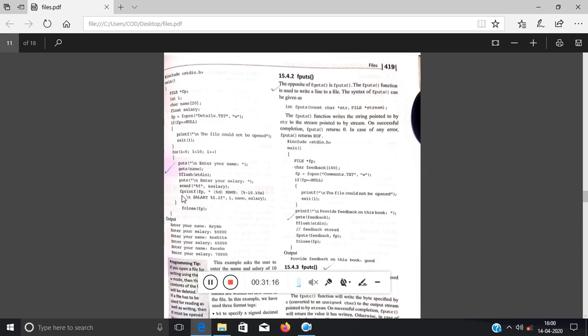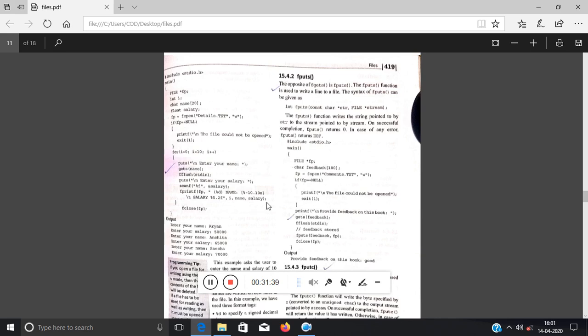So what they have done is fprintf, this is the inbuilt function. First is the pointer name: details.txt is linked with fp, so fp is passed over here. Then they have used the format parameters, within double quotes. First is the name, and second is the salary. Salary is float, so %f.